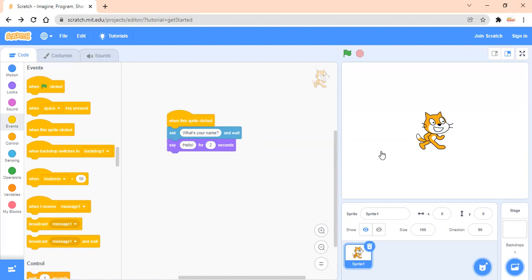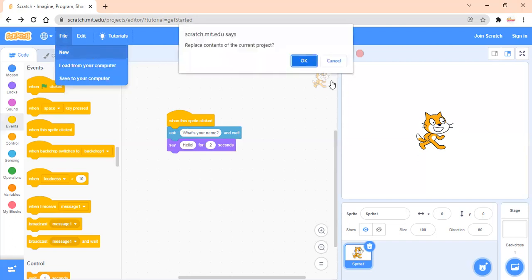So this is what was for today. You have to look at the recording, do it the same way, and then send it to me on WhatsApp or in the homework area. You have to record it and send that. For saving the program, you can film it with your phone, or you go to the files, and from files you choose save to your computer, and you will save it on your computer. If you want to create a new one, you have to click new.